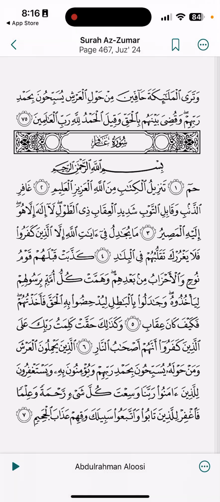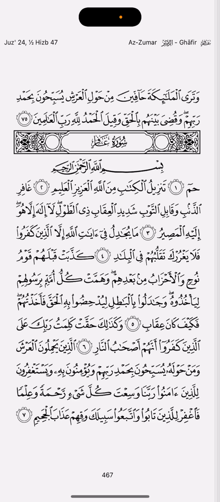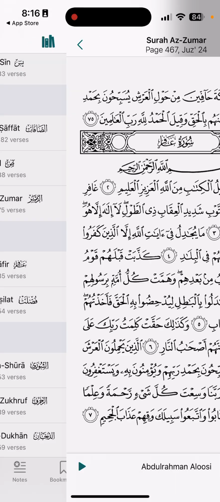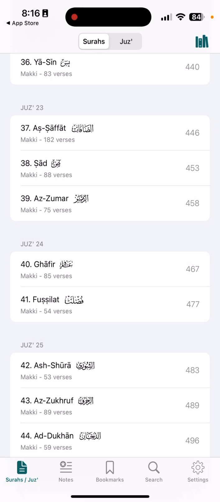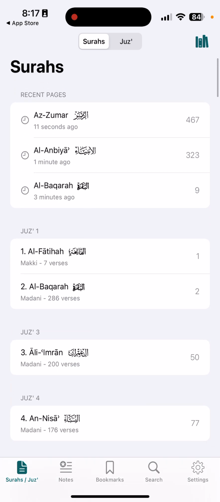I use it for most everything when I review, because this has the same Mus'haf that I memorize from. And so I would hope that this is a great benefit for all of you that are out there looking to benefit from reading the Quran, learning the Quran, and having this at your fingertips.